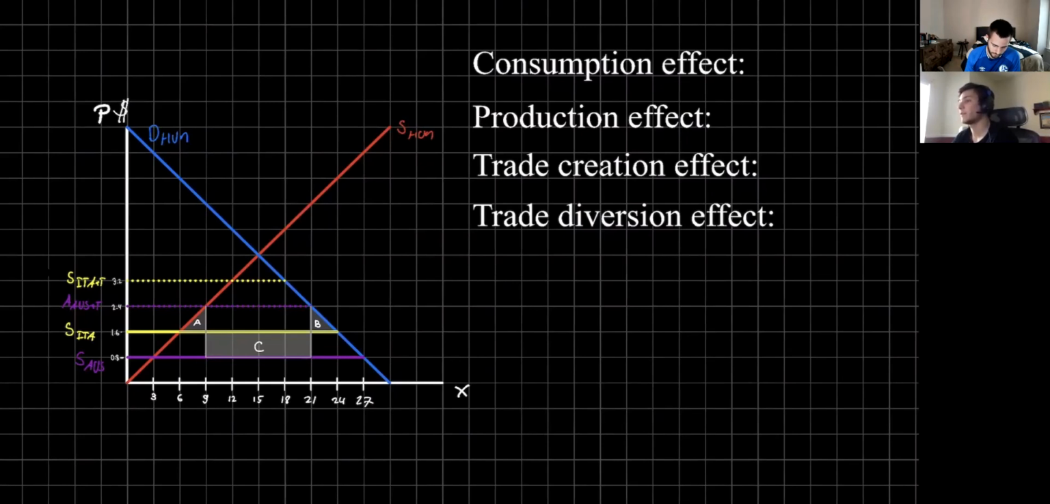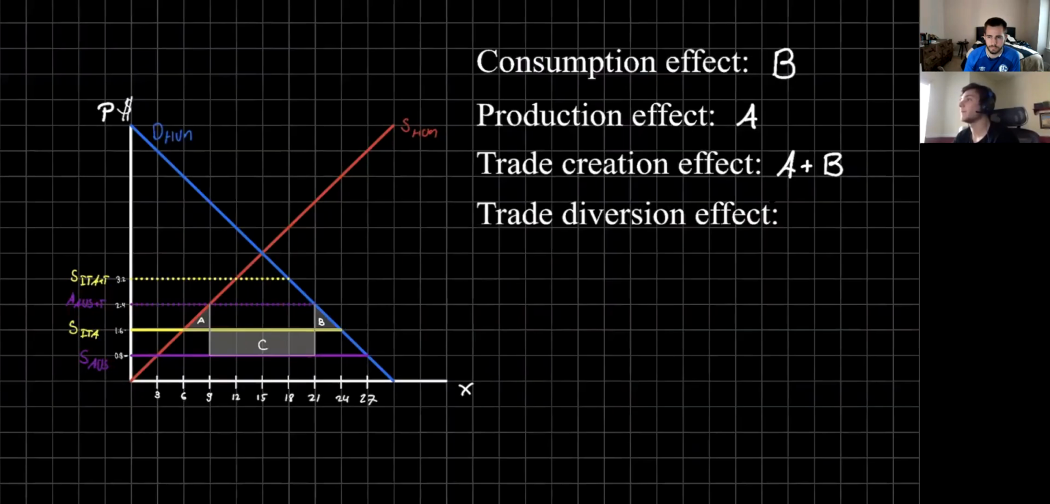Now, the trade creation effect is going to be the overall effect provided from the net improvement of price. In essence, it's the overall effect of entering this customs union with Italy. And so that's going to be the sum of both that A and that B, so those two triangles.